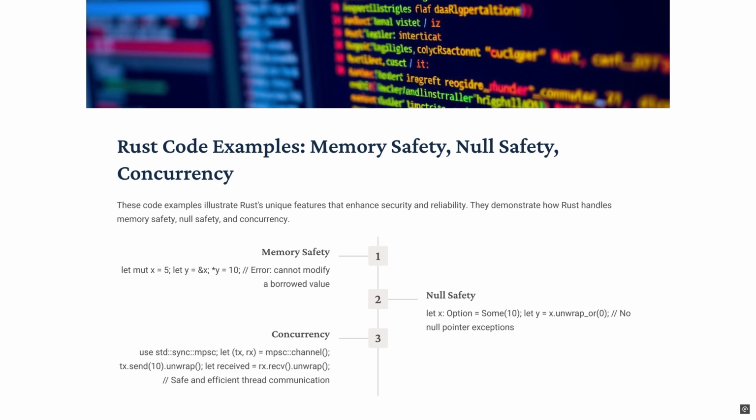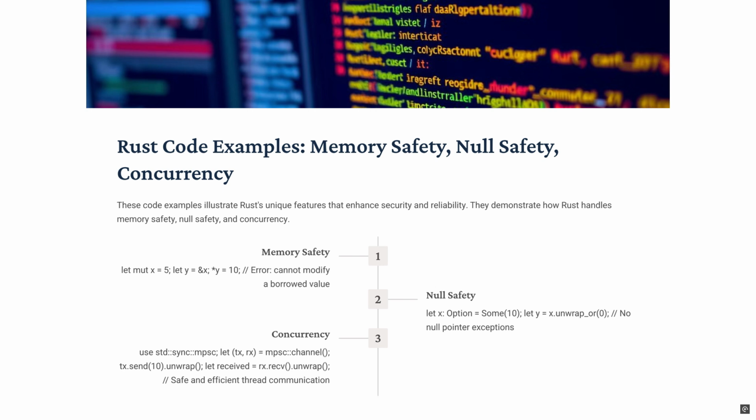Now, when I was doing some research on this, it would pop up i32, which specifies the type of value inside the Option, a 32-bit integer. For the next line, let y = x.unwrap_or(0). This line calls the unwrap_or method on the Option variable x. The unwrap_or method is used to safely extract the value inside an Option without causing a program crash.